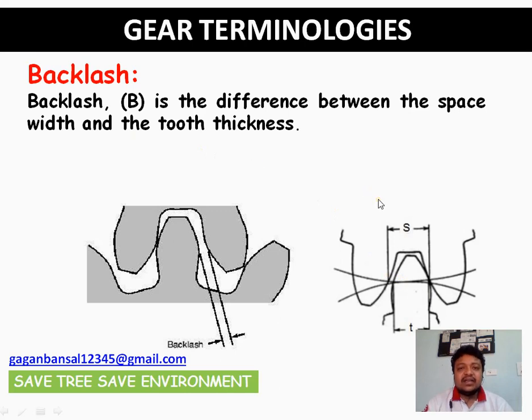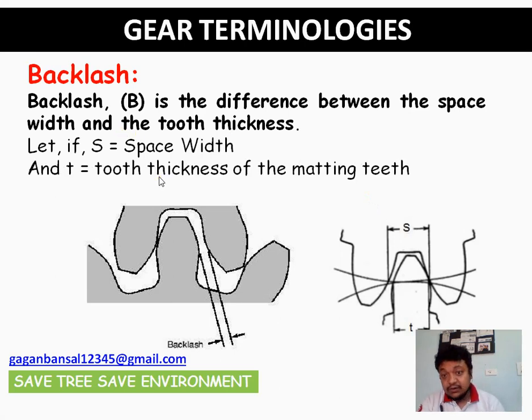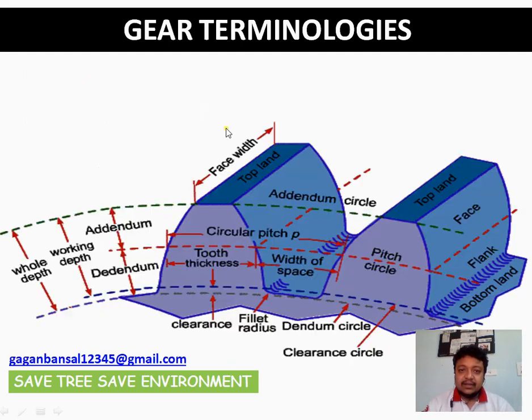If in general we take space and thickness as constant, let S be the space width and T the tooth thickness of the mating teeth, so S minus T is your backlash. Hope you are very clear. In this figure also it is shown, and from this figure it is clear what this S minus t is.